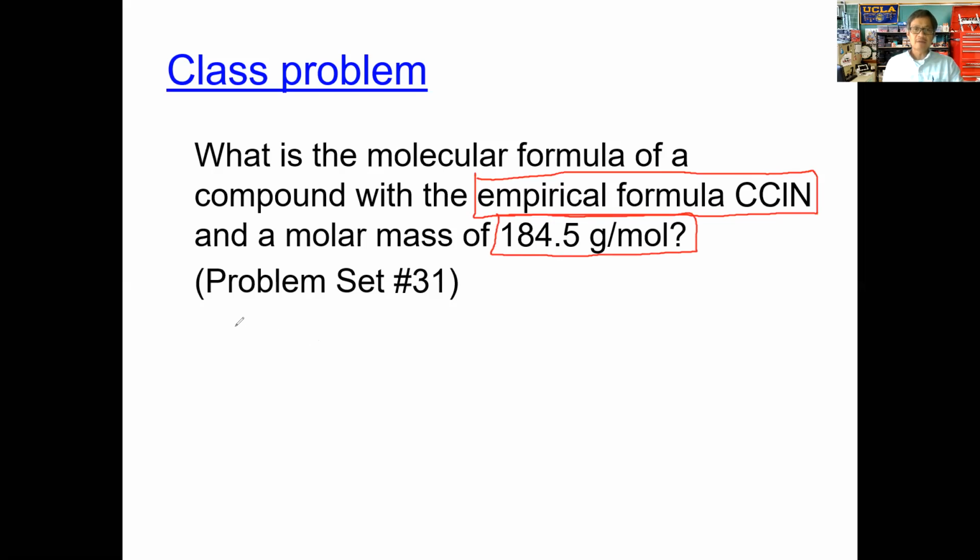What we have then is the empirical formula. We were told we have one carbon, one chlorine, and one nitrogen.